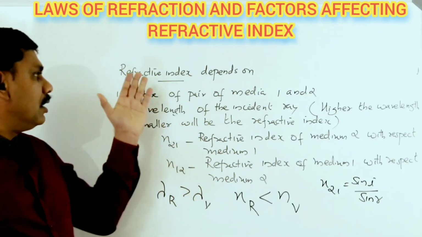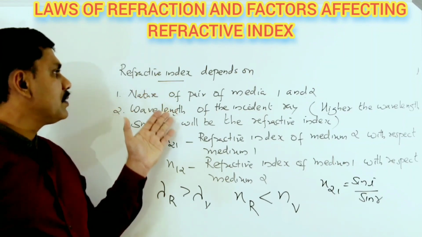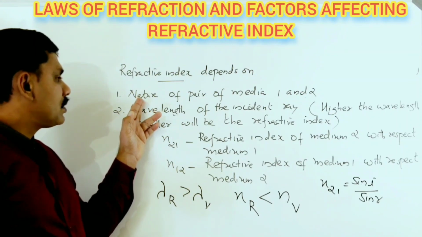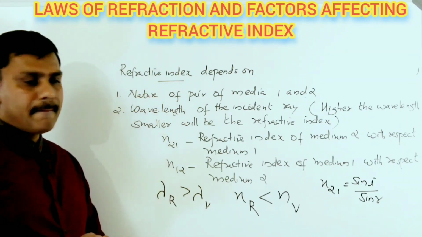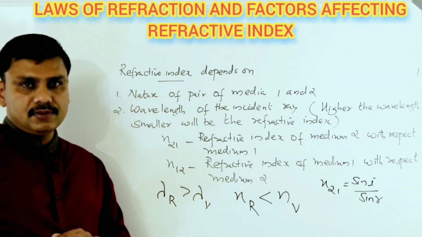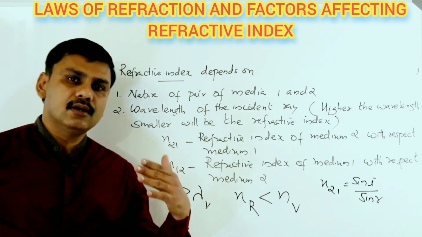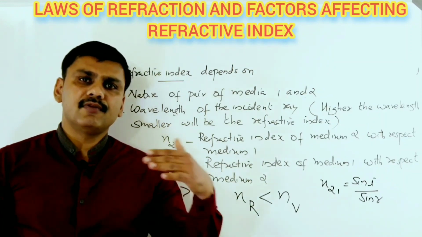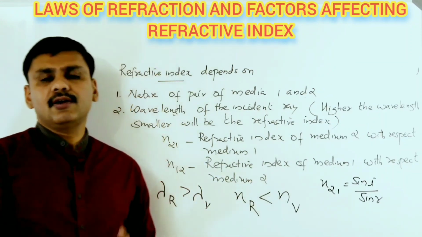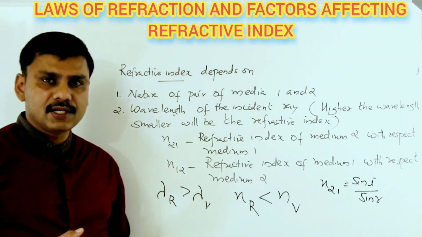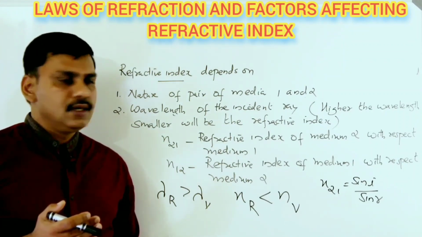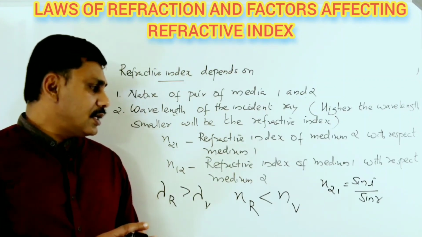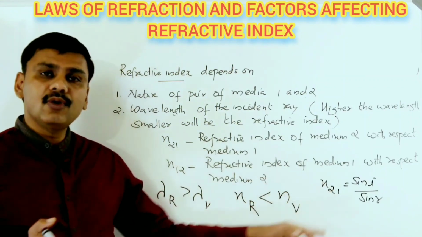So these are the factors that the refractive index of a medium depends upon: the nature of the pair of media, and the wavelength of light. So how can you state Snell's law? For a given pair of media and for a given wavelength, the ratio of the sine of angle of incidence to the sine of angle of refraction is a constant. That constant is known as the refractive index of the media, which can be N21 or N12.